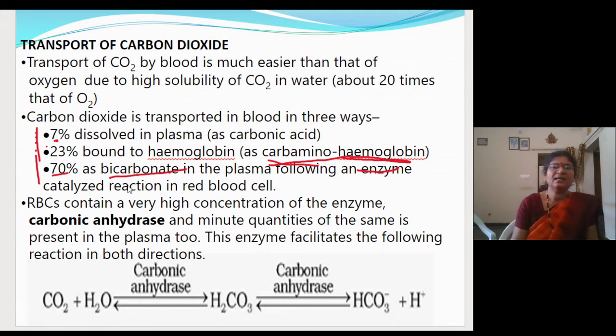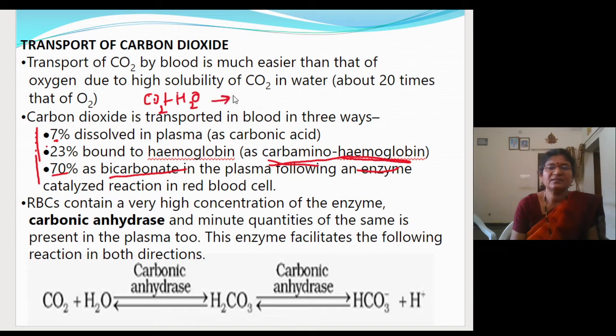Now, RBC contain very high concentration of enzyme which is called carbonic anhydrase. So 7% in the dissolved state, no need to bother, it will get dissolved in the plasma. So carbon dioxide will get dissolved in the plasma of the blood.